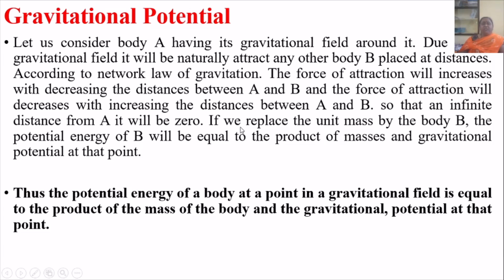If we replace the unit mass by the body B, the potential energy of B will be equal to the product of mass and gravitational potential at that point. Thus, the potential energy of a body at a point in a gravitational field is equal to the product of mass of the body and the gravitational potential at that point.